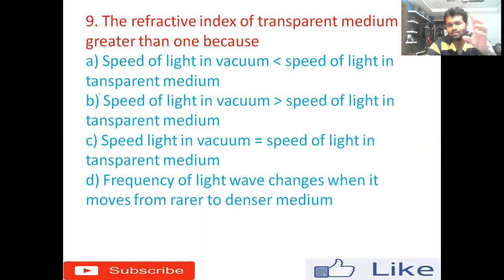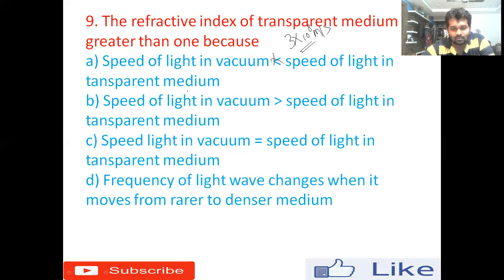So the speed of light is taken as 3 into 10 to the power 8 meter per second. This is the highest speed of light, in the vacuum. But according to the first option, it is less than in the transparent medium. So it is wrong.